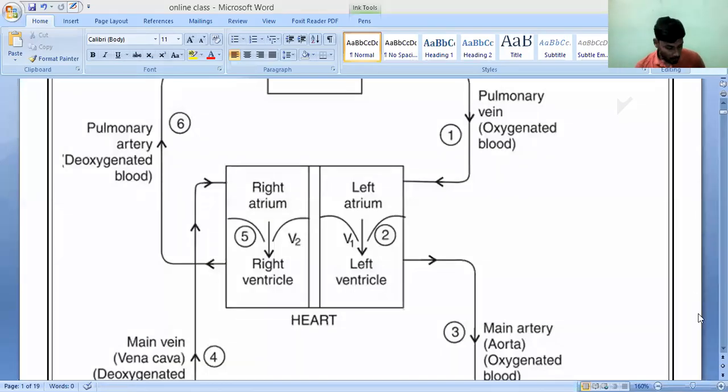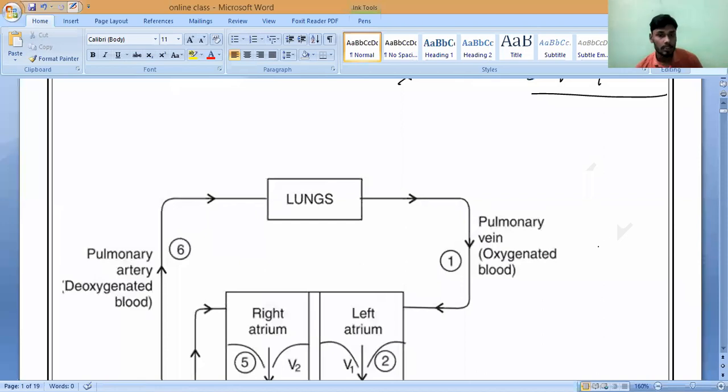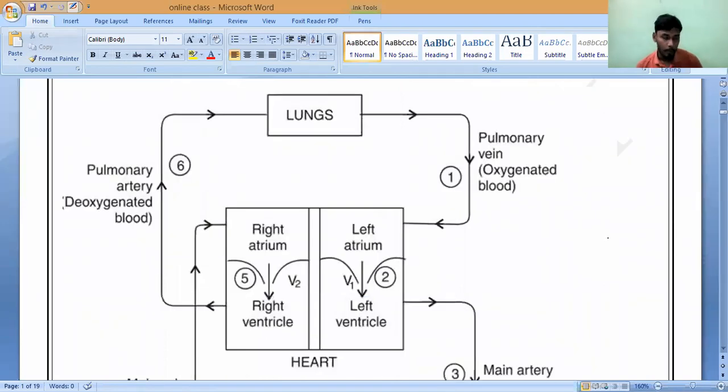Morning, all of you. So, as we already discussed in the last class, the human heart. As we know, the human heart is called a what? Double pump. Correct or not? So here, two times the blood is pumped from the heart. That is why we can say that the human blood circulatory system is called a double circulatory system.